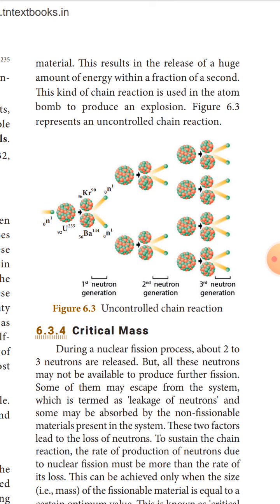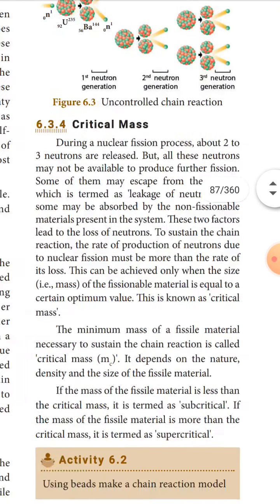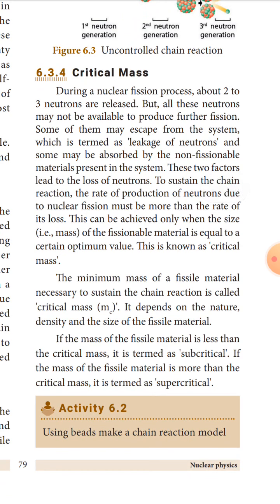First neutron generation, then second neutron generation, third neutron generation. The neutrons were multiplied by uncontrolled method, so explosion is possible. The critical mass. What is a critical mass?